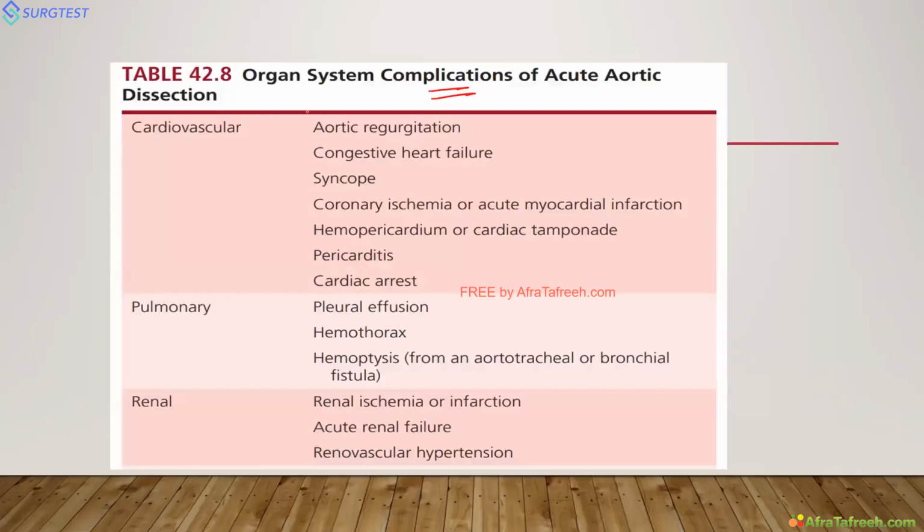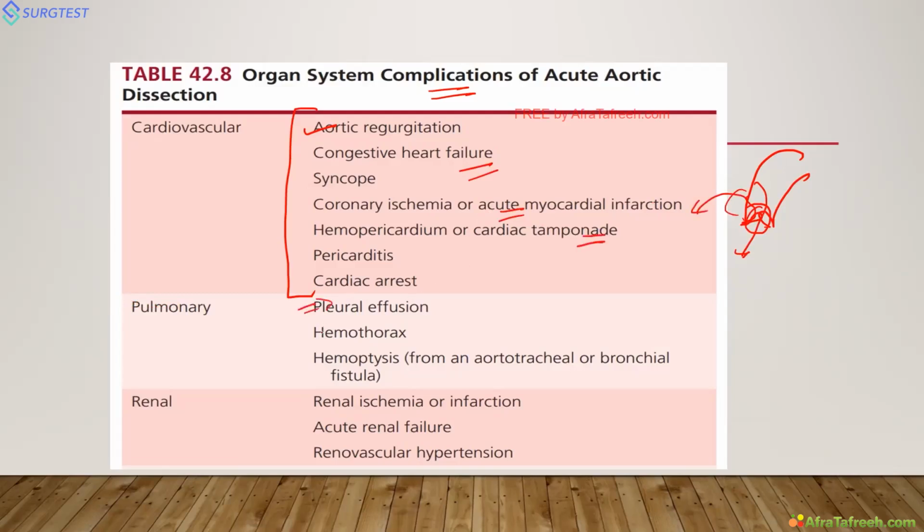Very important. Here we will discuss only the cardiovascular ones. Aortic regurgitation can occur. For example, this is the ascending thoracic aorta and the dissection has occurred here. So it leads to incoaptation of the aortic leaflets, leading to regurgitation and heart failure. Then coronary ischemia due to obstruction of coronary arteries. Then it can rupture into the pericardium, causing cardiac tamponade.